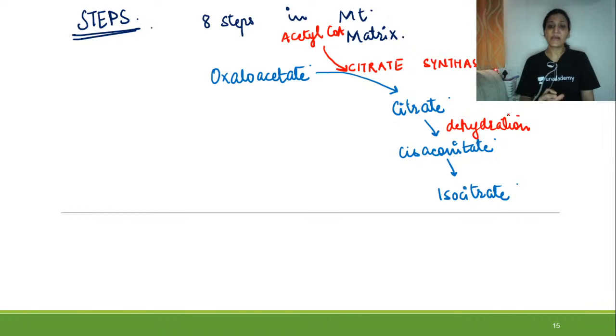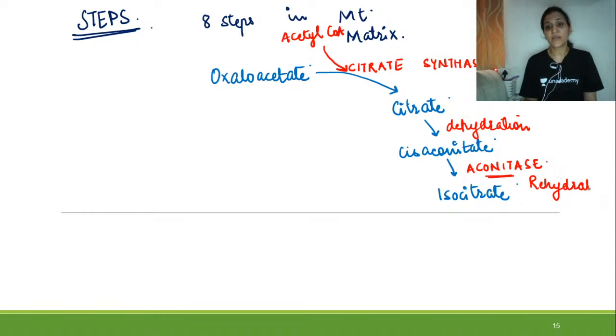And this cis-aconitate is converted into isocitrate with the help of enzyme aconitase. This process in which aconitase is participating is actually a rehydration reaction. So isocitrate is formed from citrate. Aconitate is like a very small intermediate.